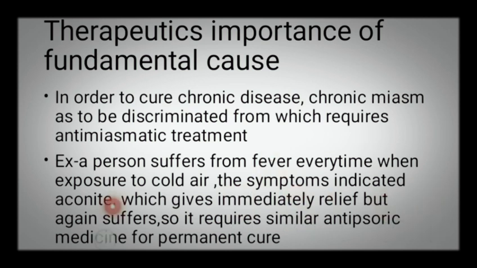But when the miasm is still present, on exposure to cold air again, fever appears again. So we require a similar antimiasmatic medicine for permanent cure. We can know the therapeutic importance of the fundamental cause from this example.